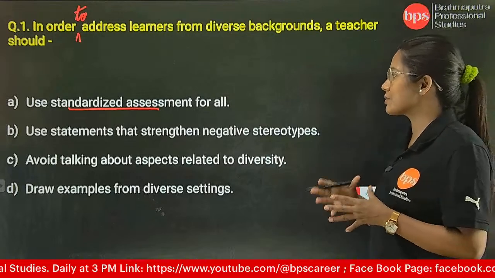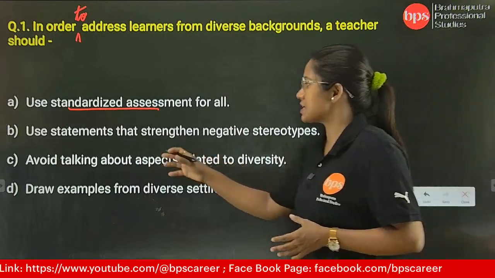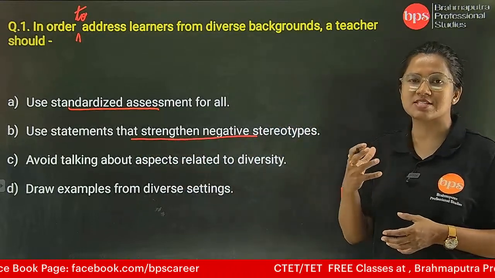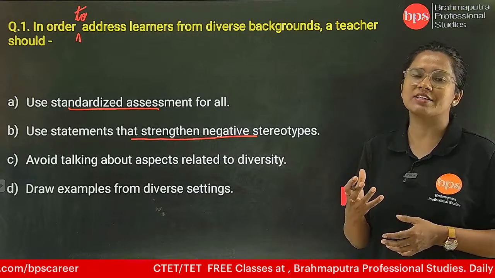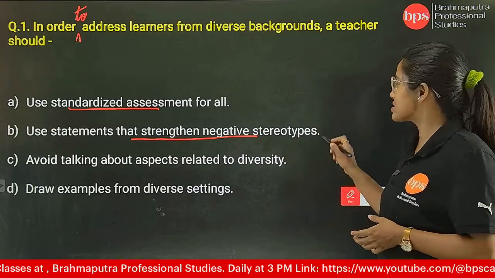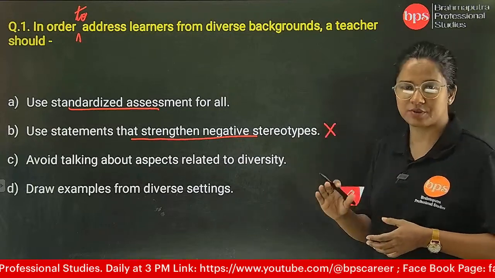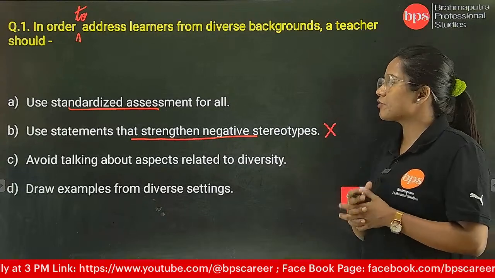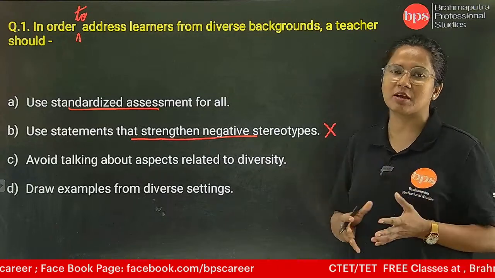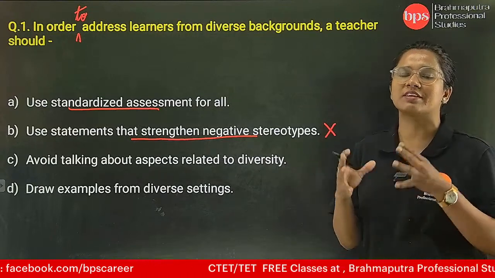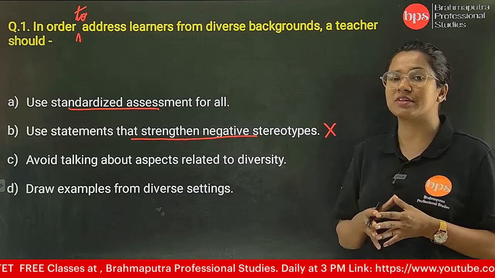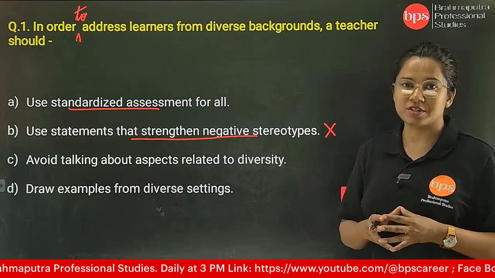Use statements that strengthen negative stereotypes. See, here it is given strengthen negative stereotypes. This is something humiliating, something which has negative effects upon the child, so this is not going to be an answer related to education. Then, avoid talking about aspects related to diversity. Now, when we are not speaking about diversity, how can we bring out the diverse elements of the children, and how can we discuss the diverse potential of the children?